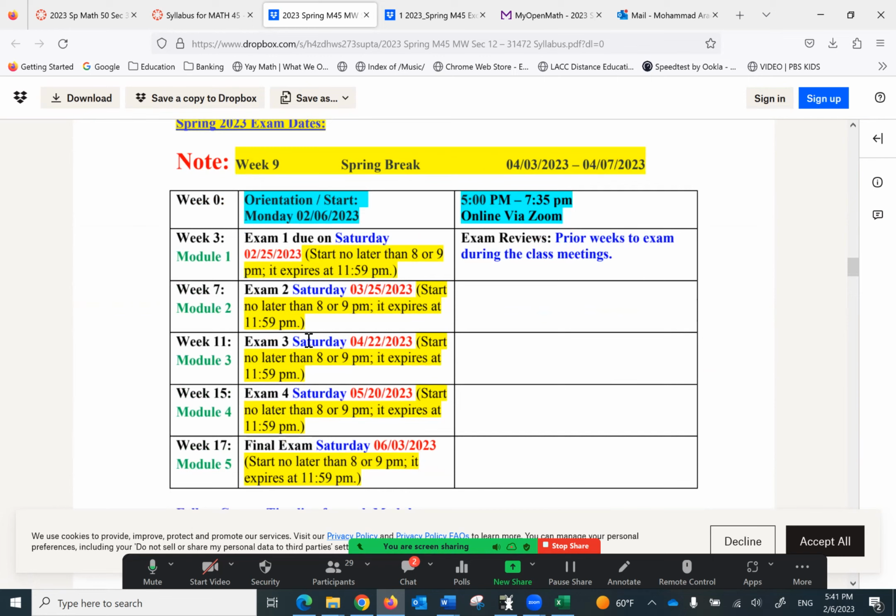And then this is the date of the exams. I've set up so you can take the exams on Saturdays. Bear in mind that about a week in advance, you receive an email regarding the exam. And you can take the exam anytime you want, as long as it's before the expiration time. And the exam reviews take place in class the prior weeks.